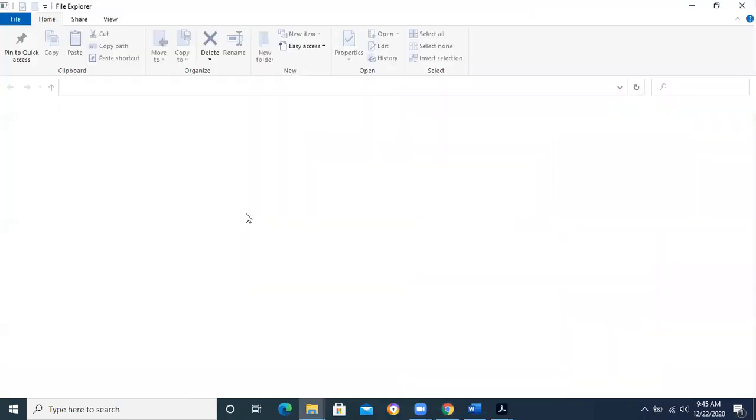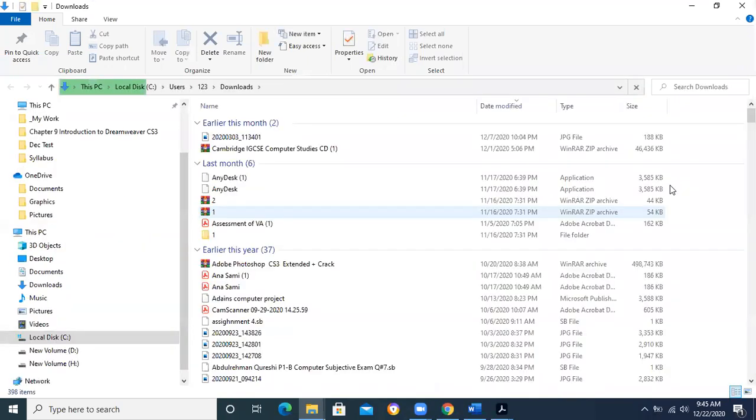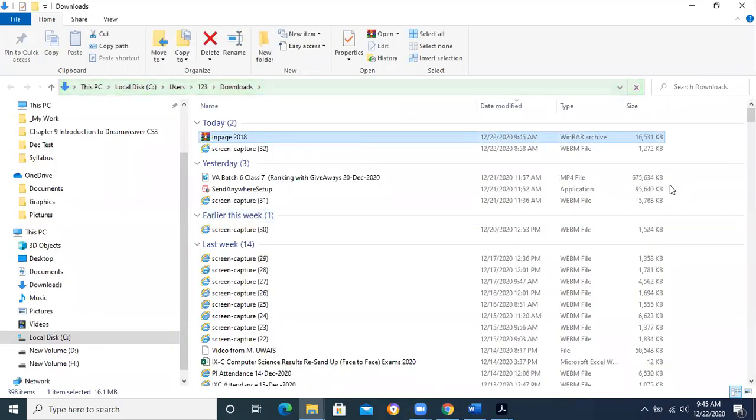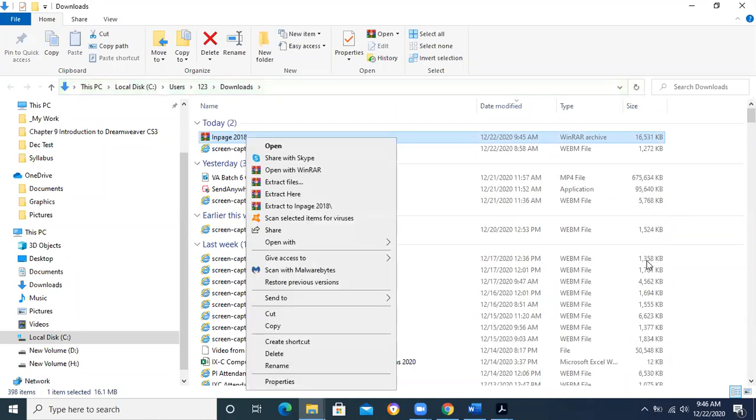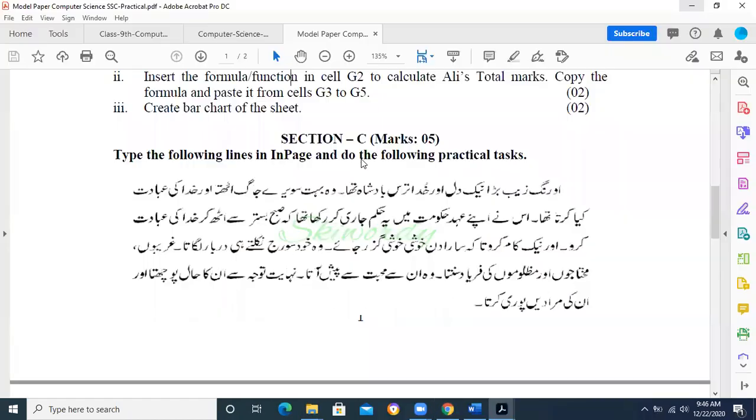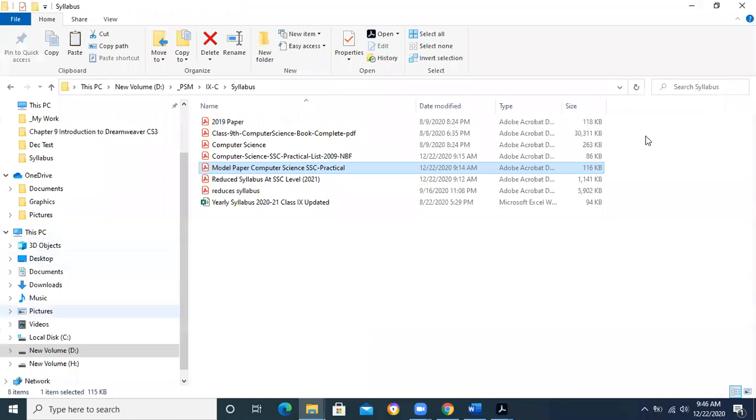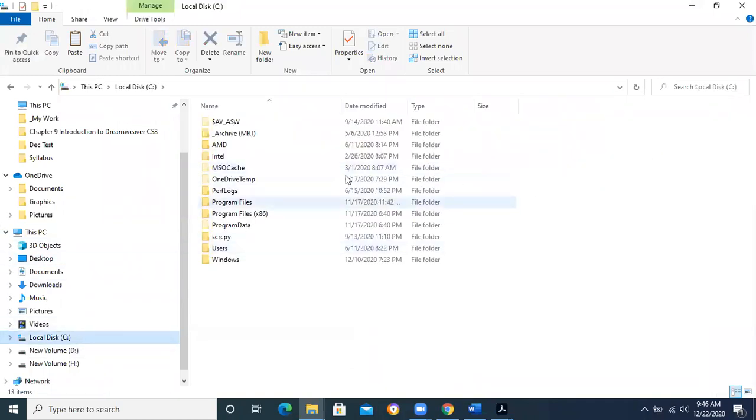Now it has given me the software over here. What you can do is cut it and paste it somewhere else, in your C drive or in your program files, wherever you want to put it.